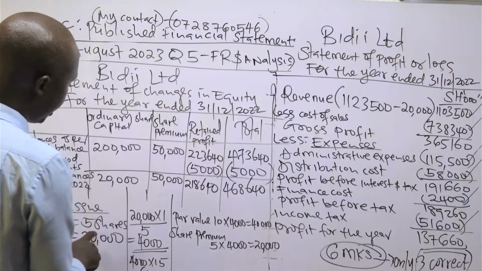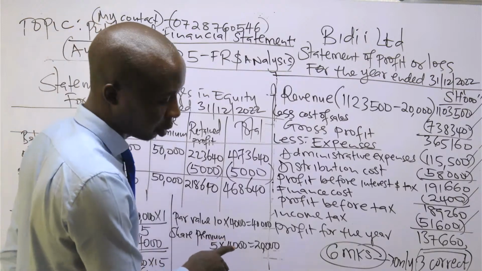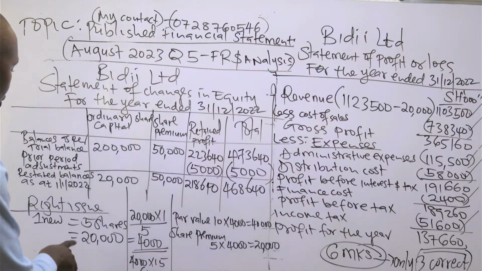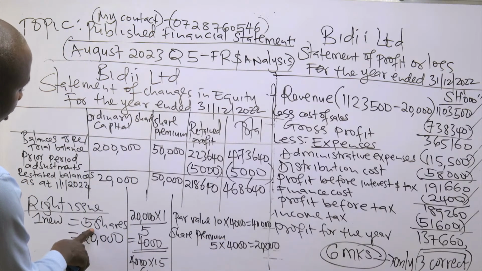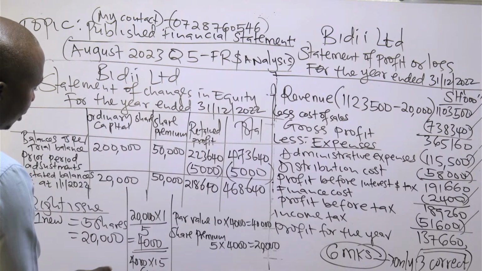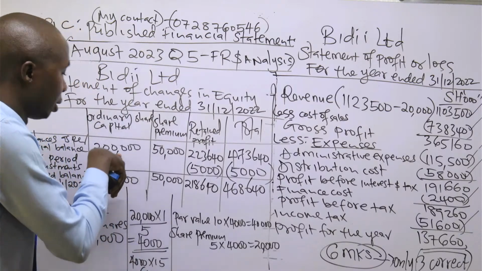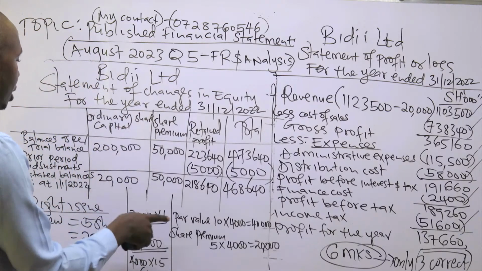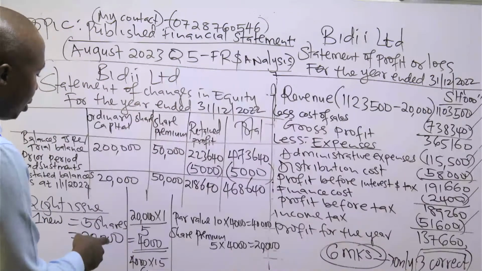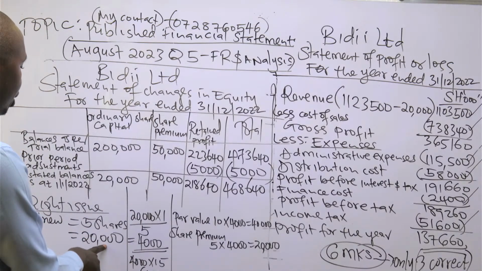Then remember there was a rights issue. There was a rights issue which was made on the proportion of 1 for every 5 shares held. So our shares which were held is 20,000 because the capital is 200,000. Per share is 10. So if you take 200,000 divided by 10, you get your 20,000. These are the number of shares issued.